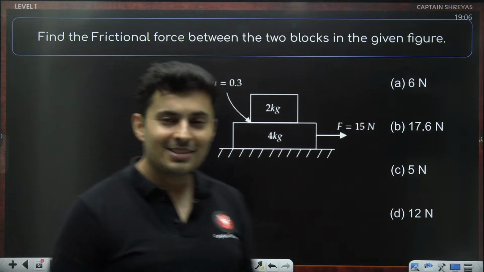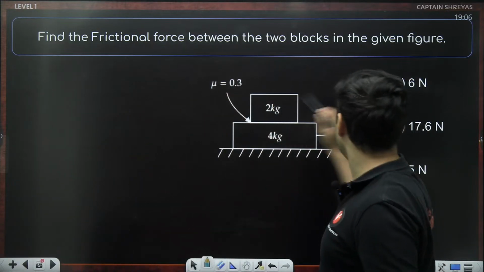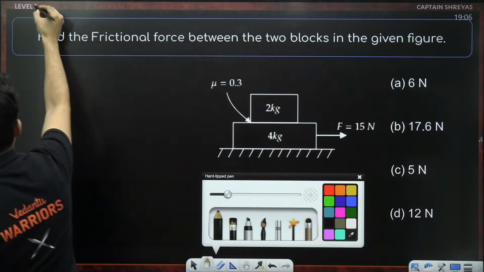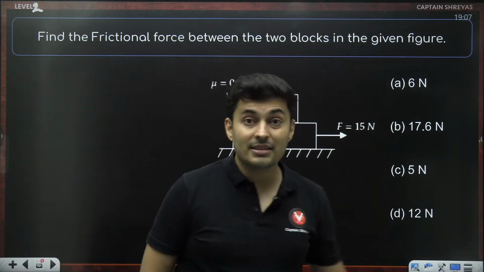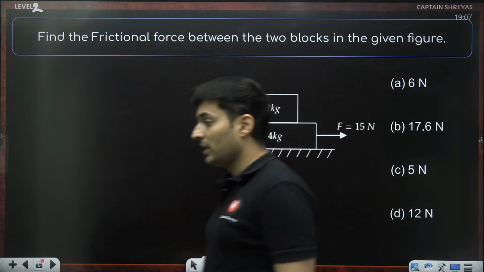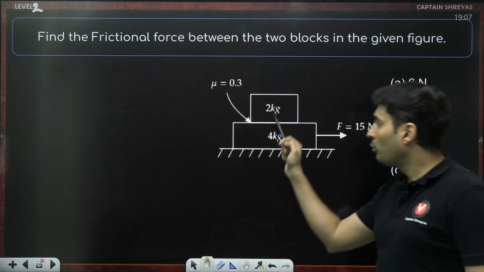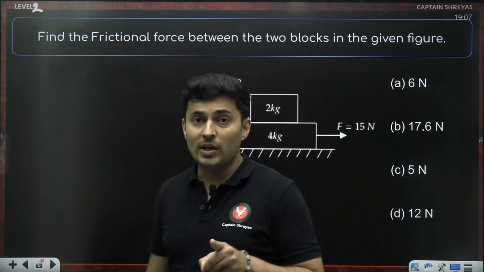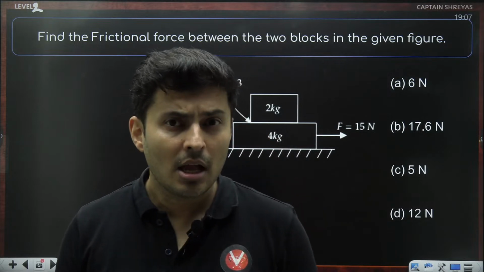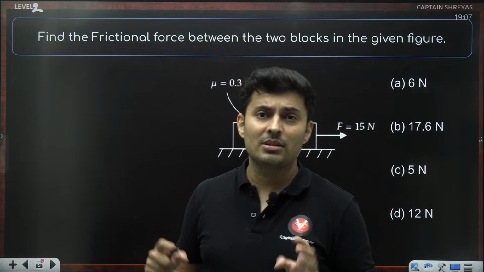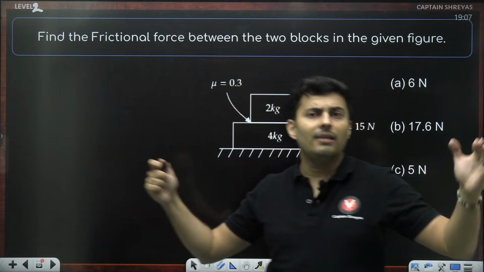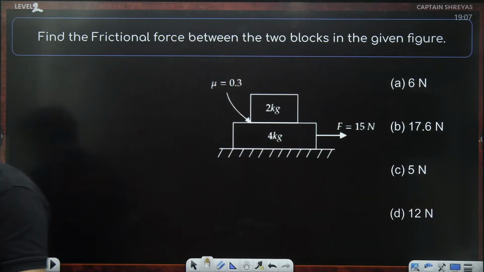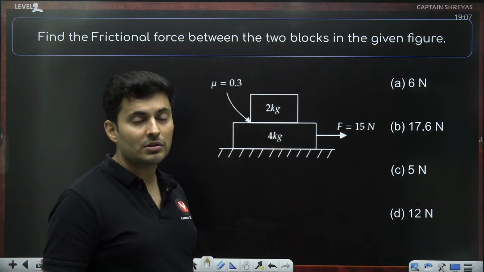In these type of questions, when they ask you friction, trust me, it is not an easy question. Actually, it's wrong to put it as level 1. It should be level 2 only. It's very tricky because, number 1, you do not know whether both of them are moving together or there is a relative motion. Because if there is relative motion, the friction will be kinetic, and if there is no relative motion, the friction will be static, and static friction can have many range of values of friction. So I do not even know what is happening in these scenarios.